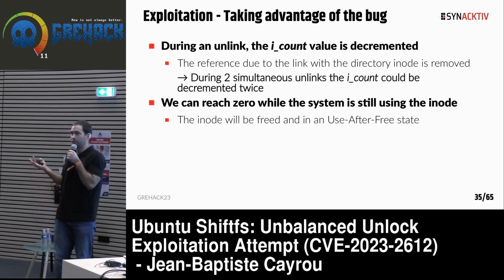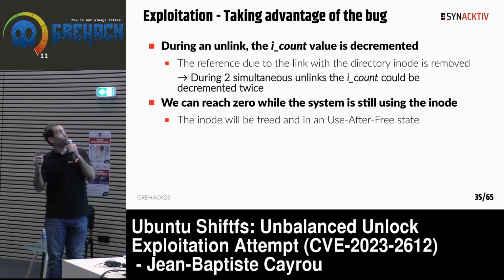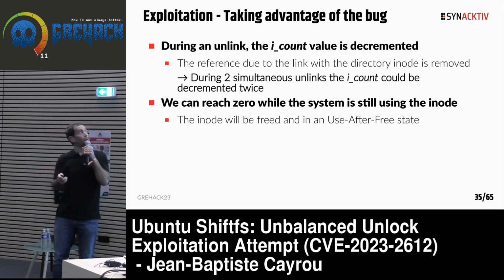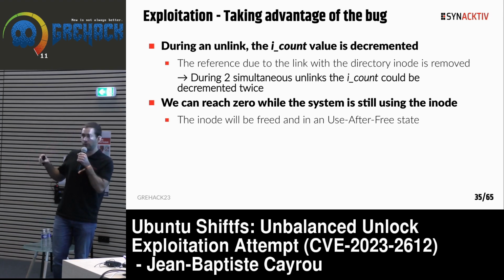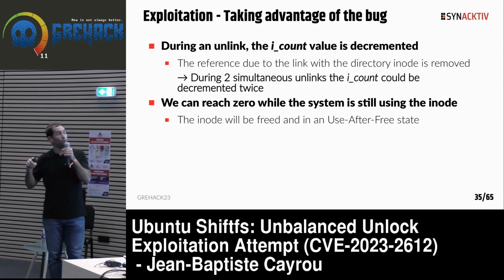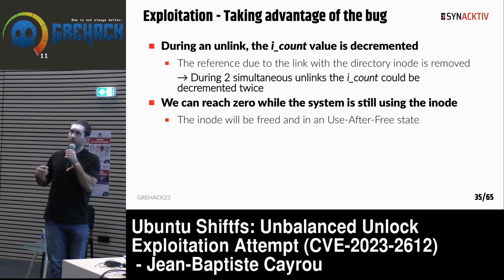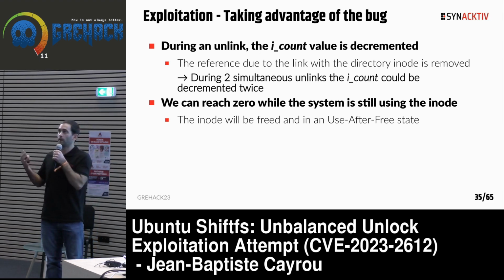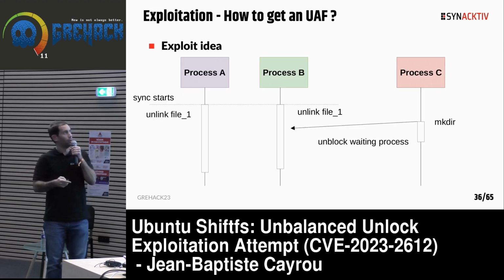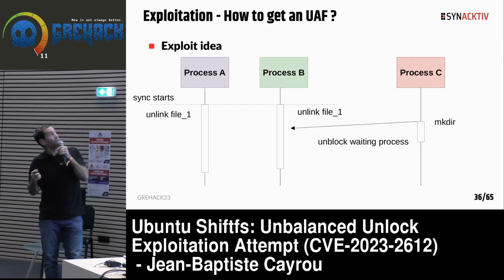So how can we take advantage of this bug? If you remember, during an unlink operation, the icount value is decremented. That means we can have two simultaneous unlink operations, so the icount value can be decremented twice. We can have a situation where this counter reaches 0 while the system is still using the resource. Because when this value reaches 0 the kernel will free the resource, we will have a use after free.